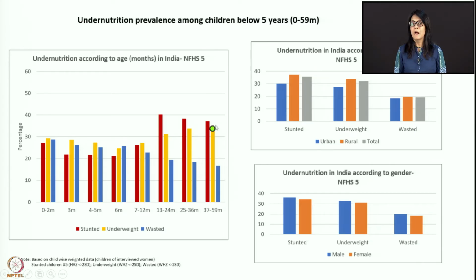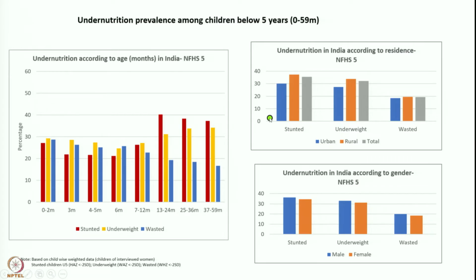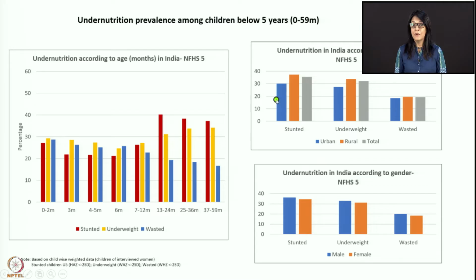So I'm going to come to another bar graph. This is undernutrition in India according to residence, in a sense, urban or rural area. If you look at stunting data, obviously stunting in your rural area is much higher than your urban area. Pretty much the same thing for underweight also. Wasting, not much difference. So in wasting, urban and rural have an equal number of wasted children. Underweight and stunting, yes, because of course as a child is stunted, the child is going to be underweight because bones are small.